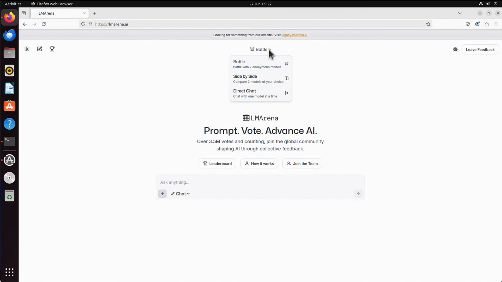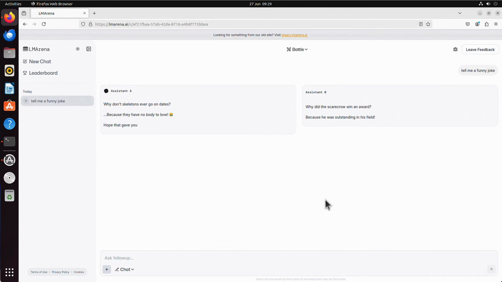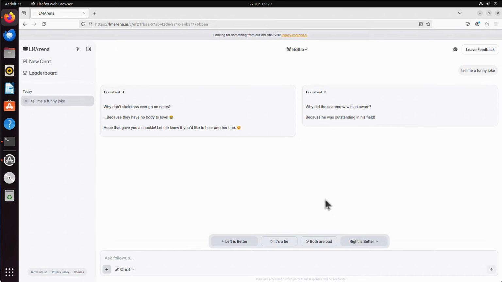And Battle is the one that I already mentioned. It's a battle between two anonymous models. So you don't know which models participate, you simply pick the answer you think is best, or let's say the answer that you like most. If I click on that, it's chosen by default anyway. Let's say, tell me a funny joke. And I think all those AI models do not seem to understand the term funny. So let's see, why don't skeletons ever go on dates? Because they have no body to love, alright?